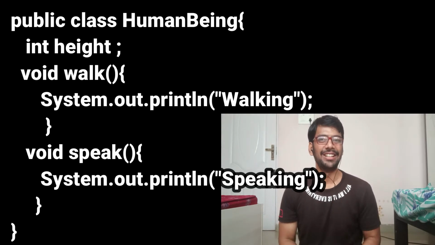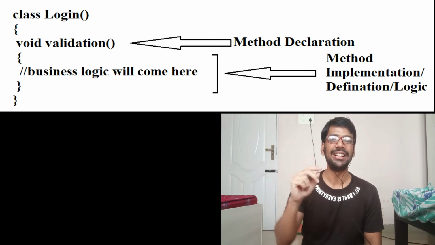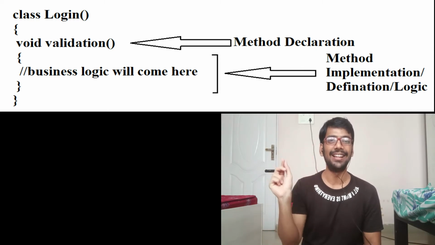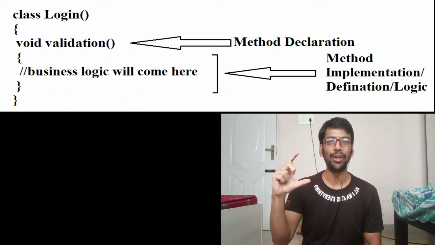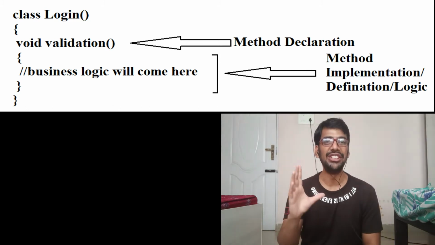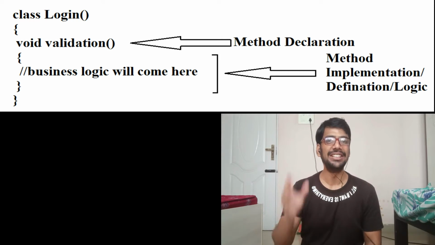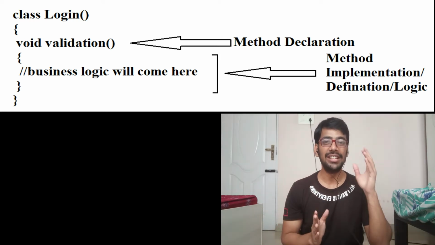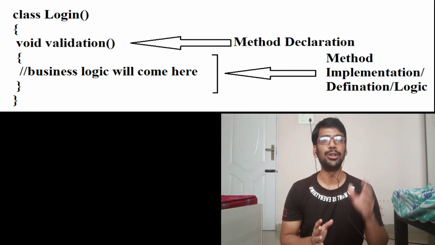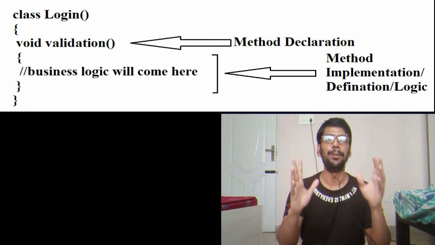One more thing: did you notice that the method consists of two things? One is the method declaration, and whatever logic is written in the bracket block, the method block, is considered to be the method implementation, or the logic, or the definition. So we can say that a method is a combination of two things: method declaration as well as method definition, or the implementation, or the logic. Any method is a combination of two things.